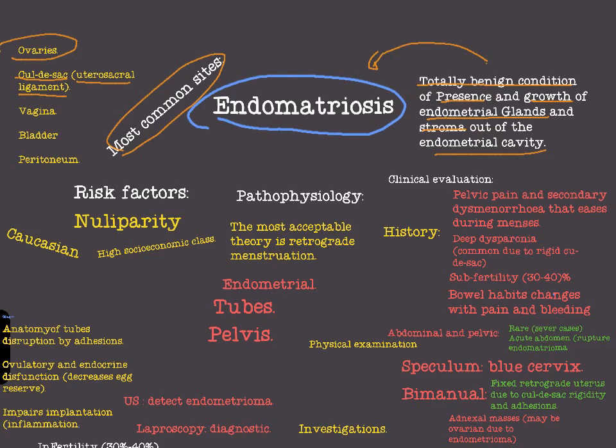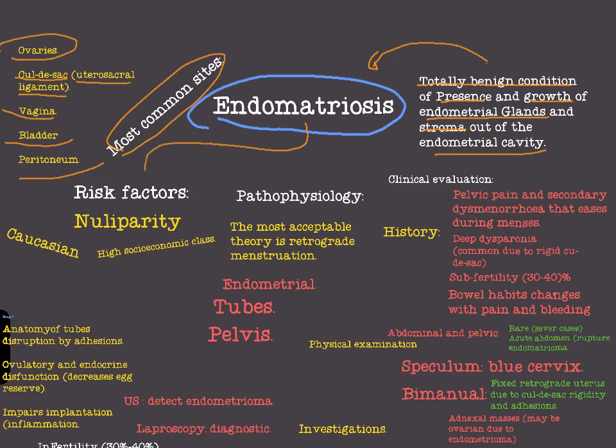These two, ovaries and cul-de-sac, represent most of the cases, but endometriosis can be found in any site of the body, in the vagina, in the bladder, in the peritoneum, and in any other site of the body, okay?